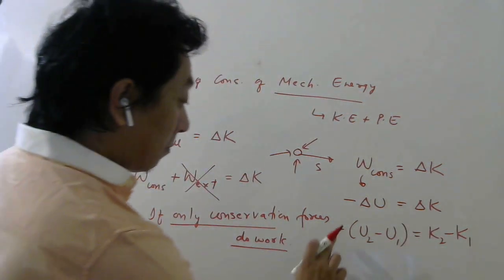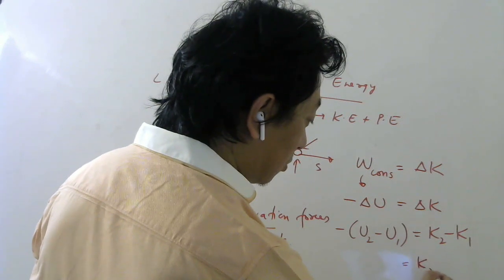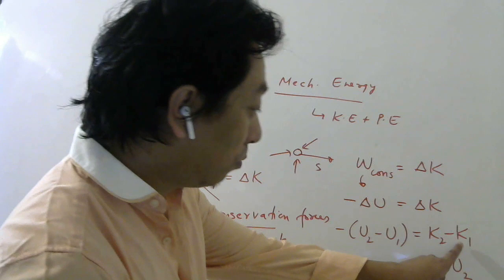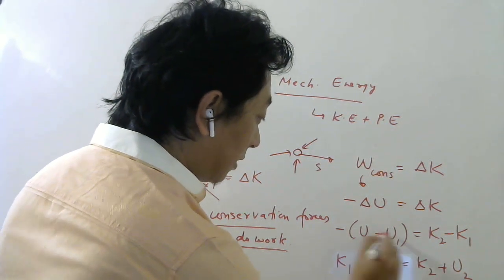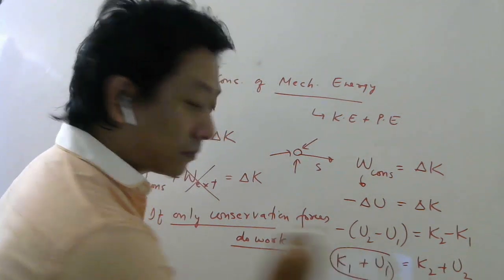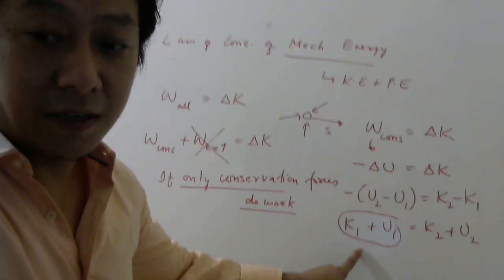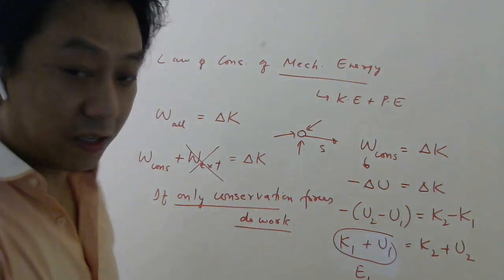Minus U2, you take that side, it will become plus U2. So K2 plus U2. Now you bring minus K1 this side. It becomes K1, and minus minus will be plus U1. Understood? Now what is this quantity? This is the total mechanical energy initially, E1.